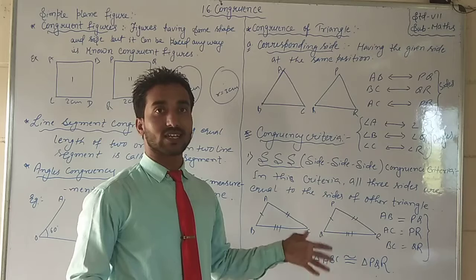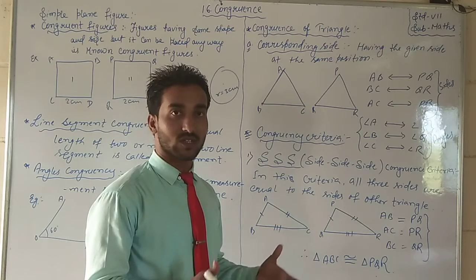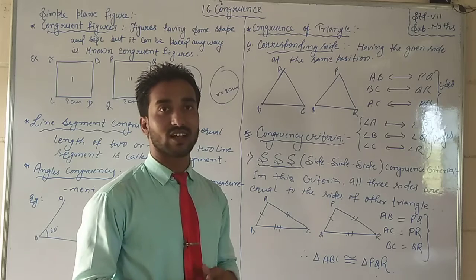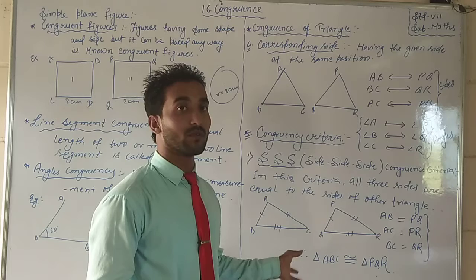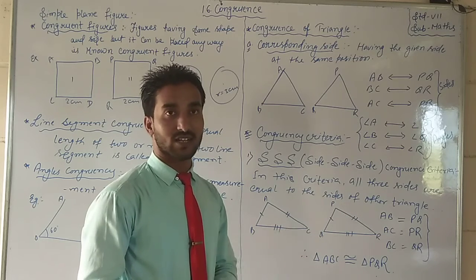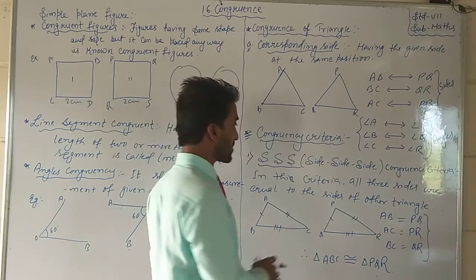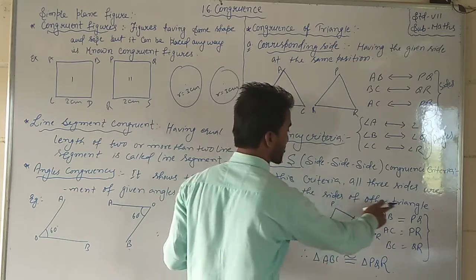So in this criterion, to show the congruency, we have to show that all sides of the given triangle are equal to the corresponding sides of the other triangle. Okay, it means in this criterion we will prove via sides. If their sides are equal, it means both triangles are equal. You can see in this criterion all three sides are equal to the sides of the other triangle.